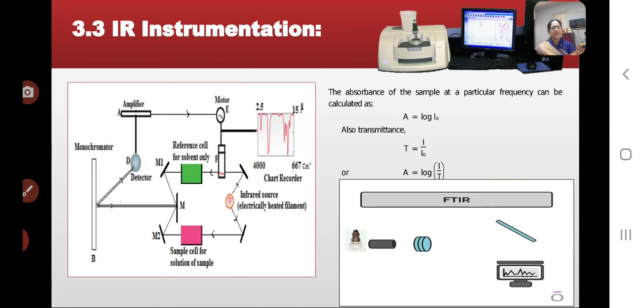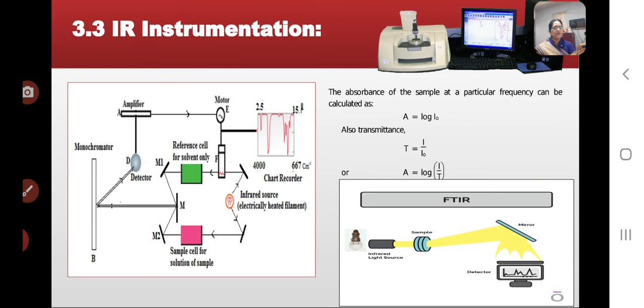Due to the difference in the intensities of the two beams, alternating currents start flowing from the detector thermopile to the amplifier, and then the amplifier is coupled to a small motor which drives the optical wedge. The movement of the optical wedge is in turn coupled to a pen recorder which draws the absorption band on the calibrated chart.